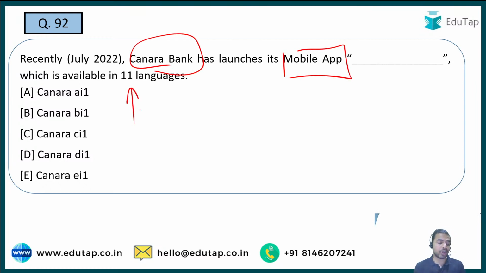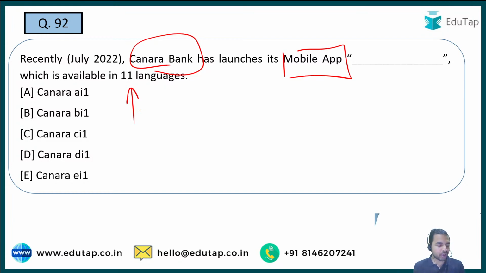See, in most of the news articles, it was mentioned there clearly that Canara Bank has launched this mobile app and this was available in 11 languages. Now you are required to tell me what exactly is the name of that bank. So we have discussed most of the things about this bank, but what exactly the name of that bank is also very important. Quickly tell me what is the right answer to question number 92.